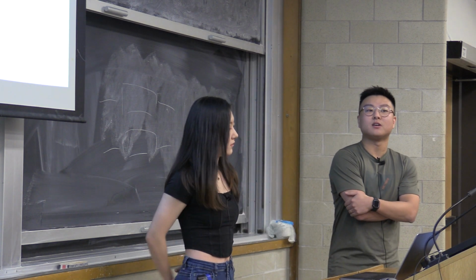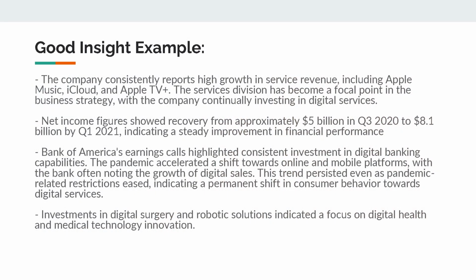Here are some good examples of our insight generator. The first one tells us about a business strategy transition for Apple, a strategy change because of the growth in service revenue, which is really insightful. The second shows that the model can compare the financial performance between quarters, which is really good. The third tells us that customer behavior changed due to the pandemic and didn't switch back after the pandemic ended, which is really valuable for analyzing customers' transcripts. The last one is a new investment made by a healthcare company focusing on digital health and medical technology innovation, which is also insightful for stock analysis.